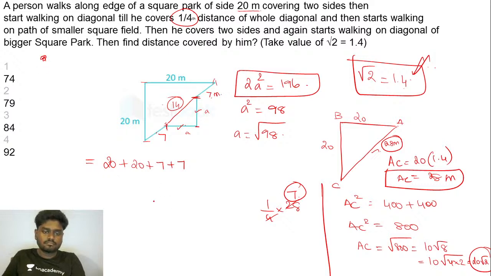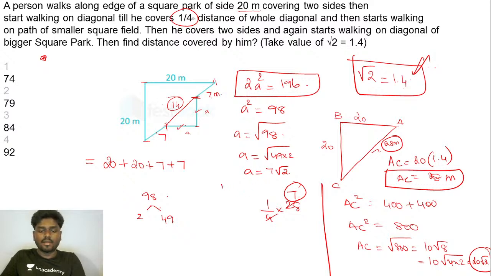So if you try to break this 98, how can you write this? If I go with the 2 table, I'll be getting 49, right? So I can write this as root of 49 into 2. So this is going to be 7 root 2 ultimately. a is equal to 7 root 2.